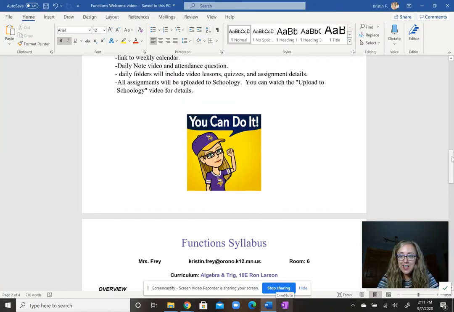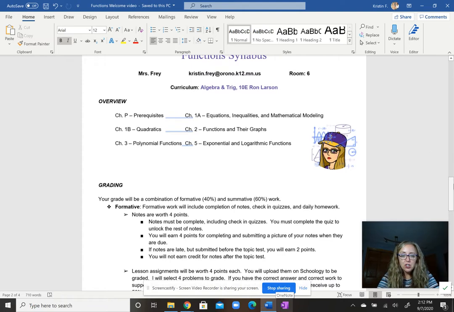All right, let's take a look at our syllabus. You'll notice the content that we cover this semester will look similar to a lot of content you covered from Algebra 2 last year. The modification that will be happening here is that we'll take that content and apply it. We'll have a lot of application and word problems. Being fluent in this content from Algebra 2 last year is definitely going to be to your benefit this year.